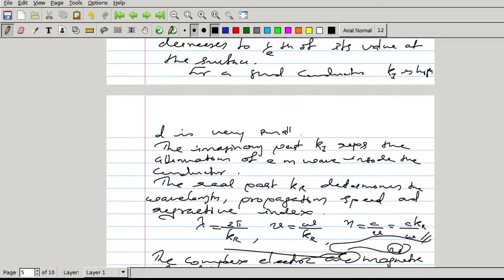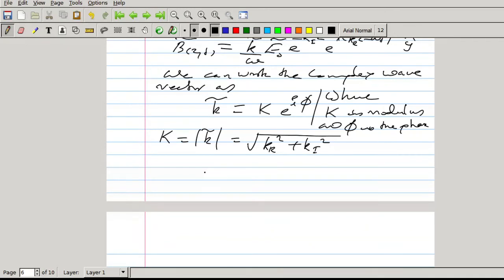So we are having k r square plus k i square as mu epsilon omega square into square root of 1 plus sigma by epsilon omega the whole square.